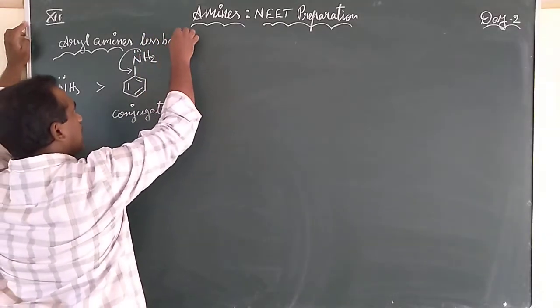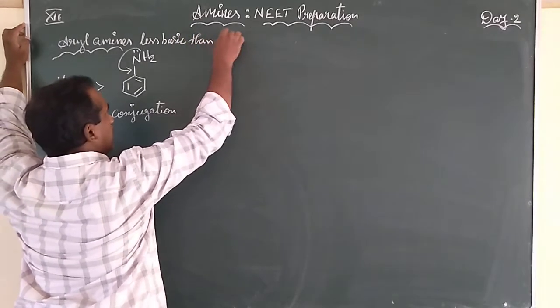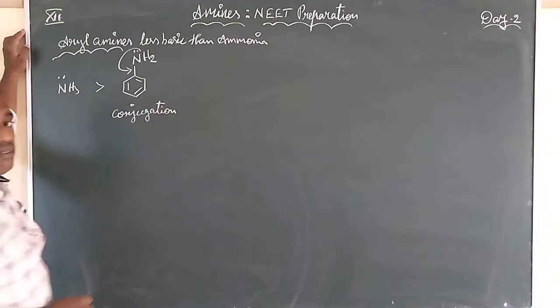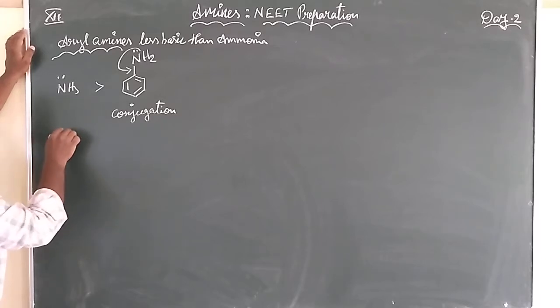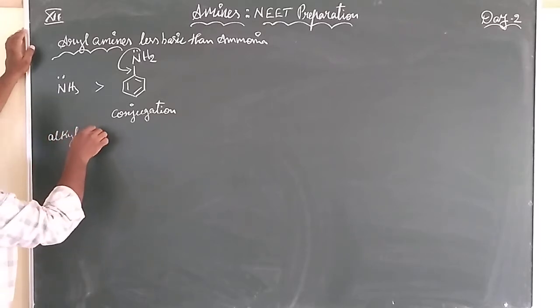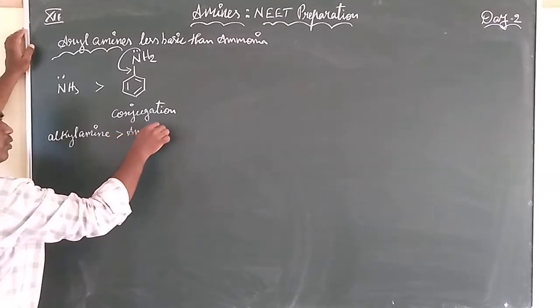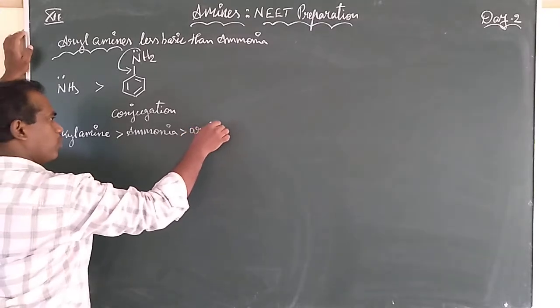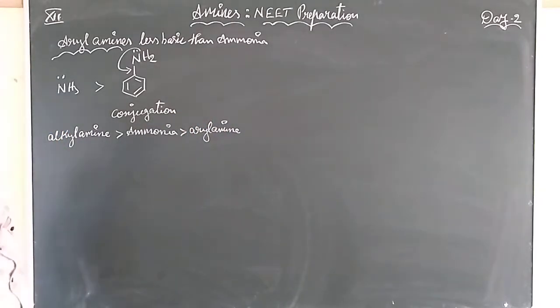Aryl amines are less basic than ammonia. By this we can bring one conclusion: alkyl amines are more basic than ammonia, and ammonia is more basic than aryl amine. So this is one conclusion we can bring.